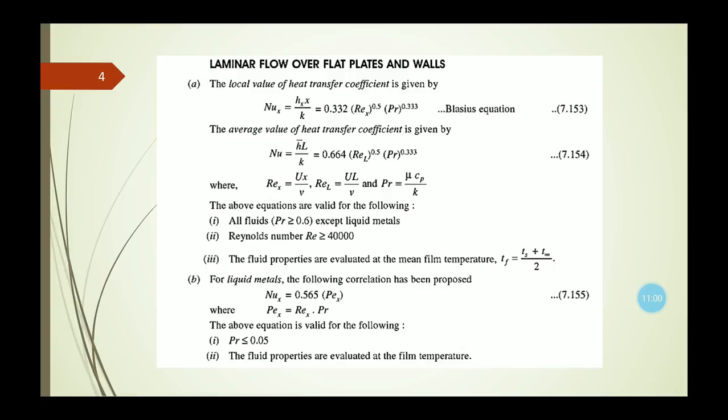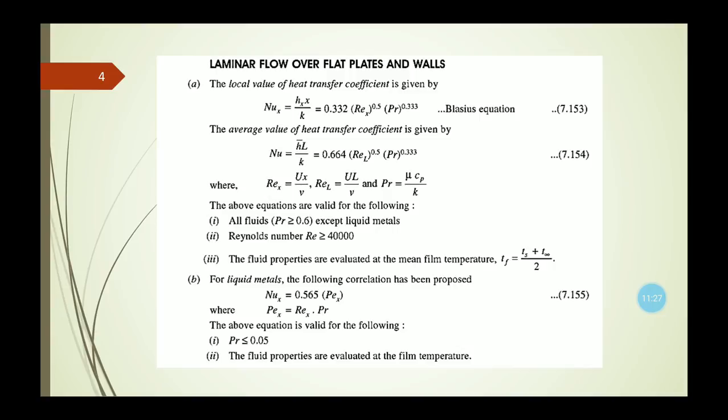The third consideration is that the fluid properties are evaluated at the mean film temperature, that is Tf equals Ts plus T infinity divided by 2. These are the three conditions we need to remember to implement these equations of the local and average value of the heat transfer coefficient.